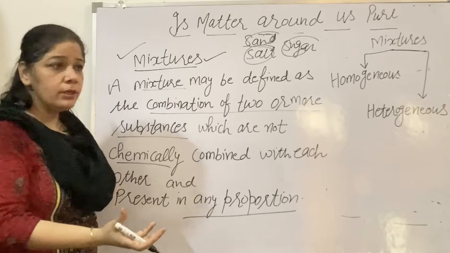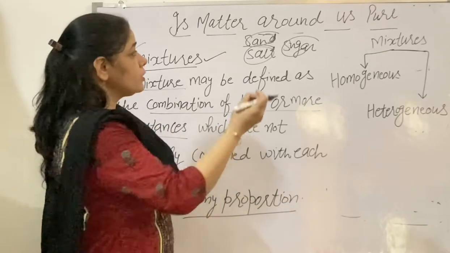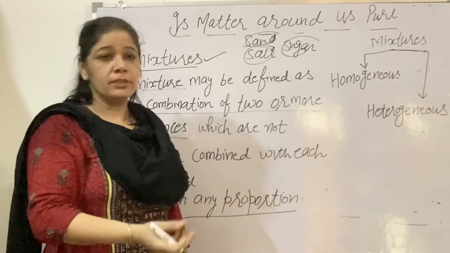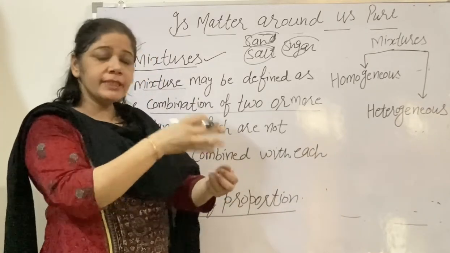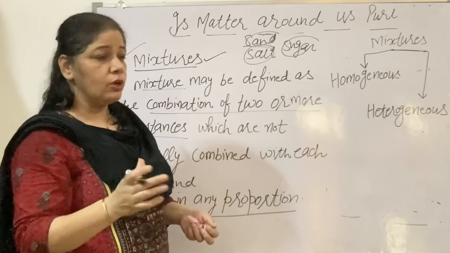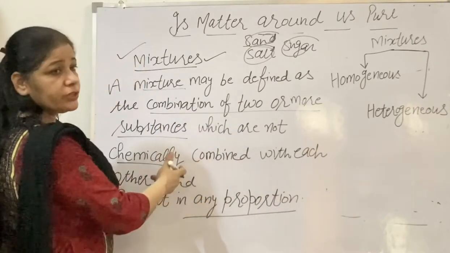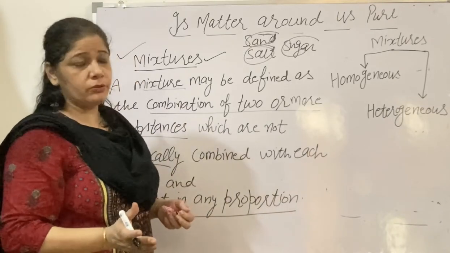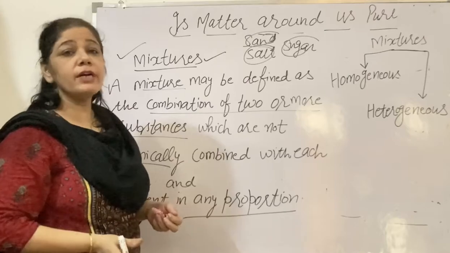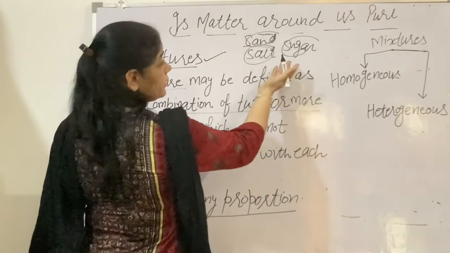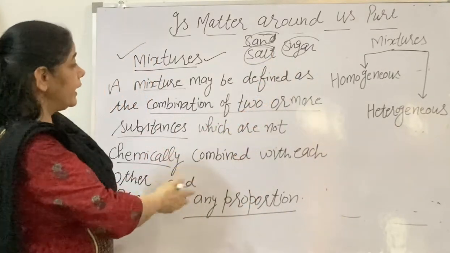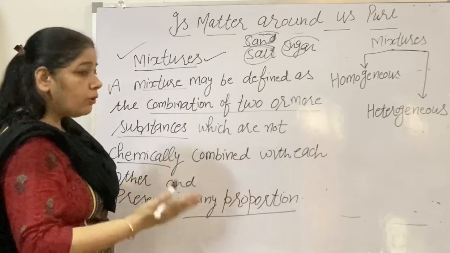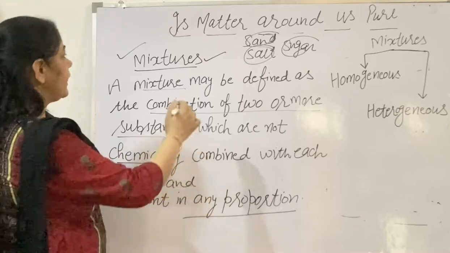I'll take a bowl or a container and take a small amount of sugar, a small amount of salt, a small amount of sand, a small amount of any other substance, and just mix them physically, not in a fixed ratio. They will not chemically react with each other. They are present in any ratio. There is no fixed composition and no fixed formula. It means two or more substances combined together in any ratio, and they will not chemically combine.